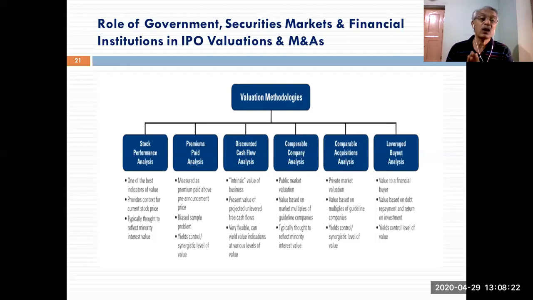That is stock performance analysis: analysis of the price performance, price trends, price movements of the target company's shares. On that basis, value will be computed, and purchase consideration will be negotiated for payment, for receipt, and for closing of the M&A deal.